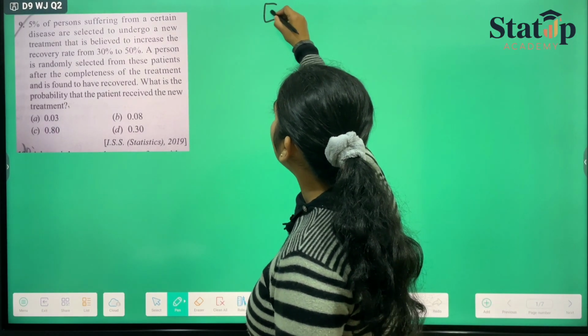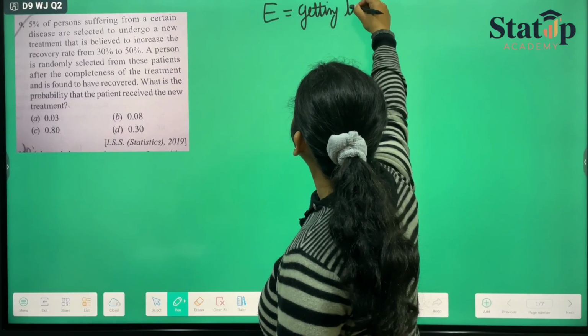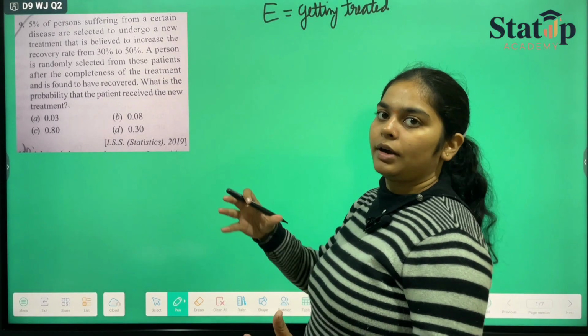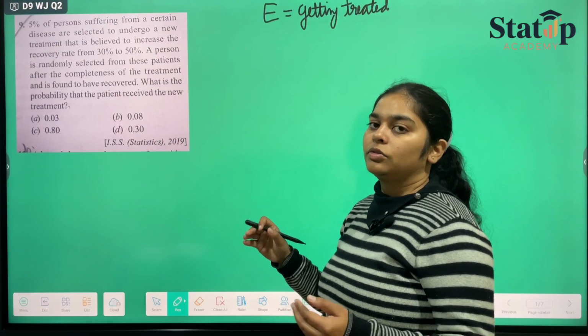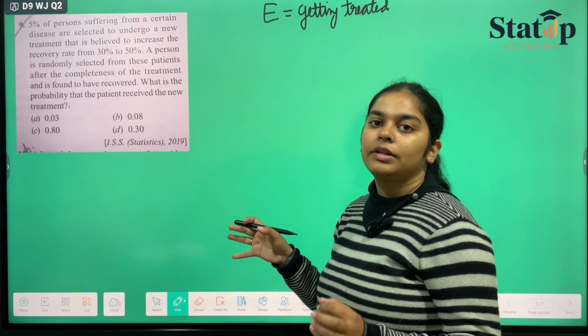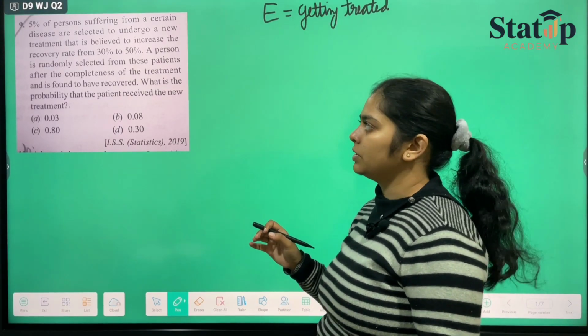So the event is getting treated. Before treatment, if there are two people, one is getting treated, one is not getting treated, so the chances of recovery of the one not getting treated is 30%, and the chances of recovery of the one who's getting the treatment is 50%.